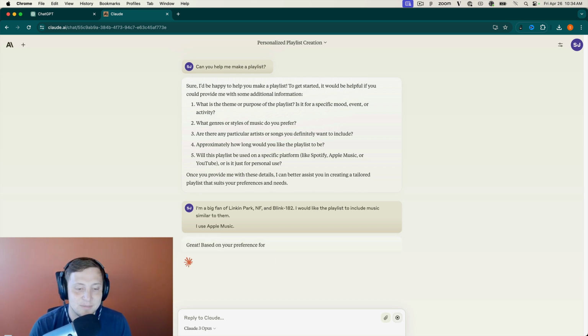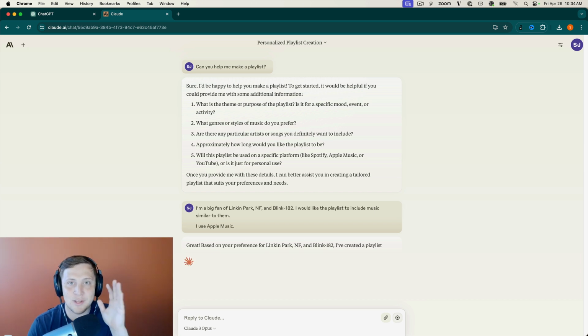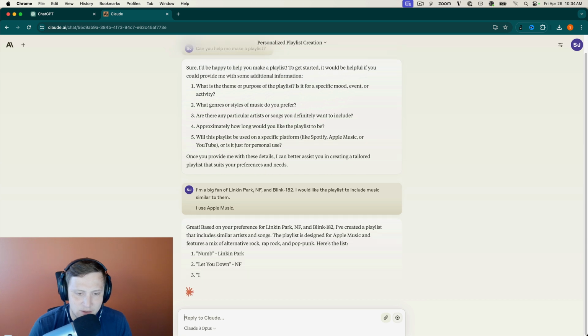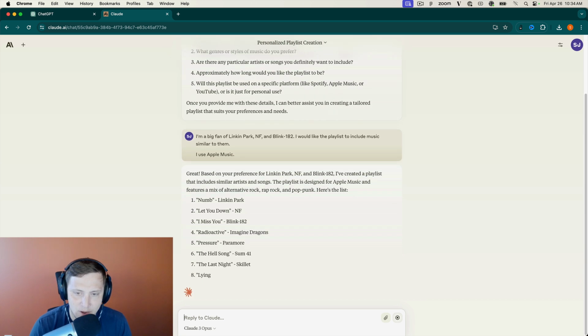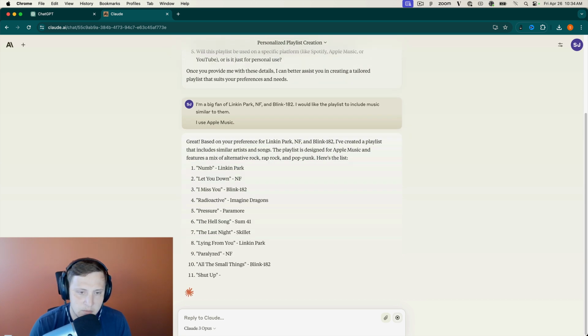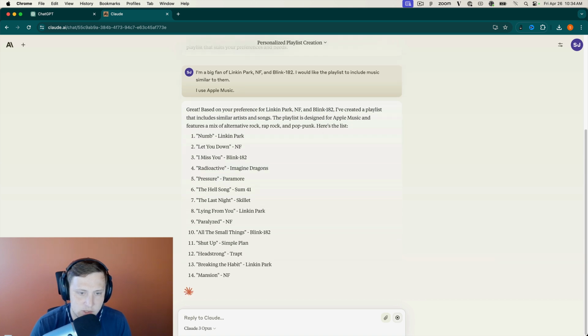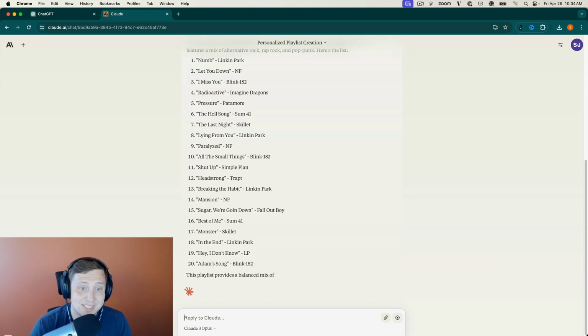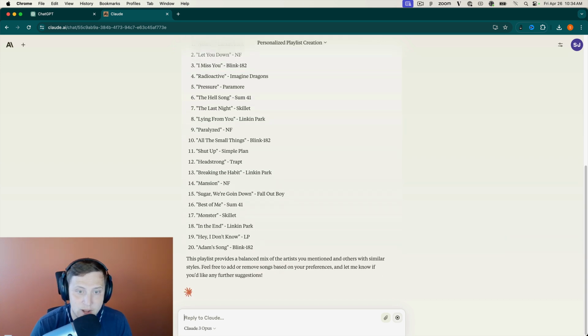Loading up. I don't know if the little loading symbol for Claude reminds anyone else of Nickelodeon, but that's what it reminds me of. All right, let's see. So it features a mixture of alternative rock, rap rock, and pop punk. Okay. So we got Linkin Park, NF, Blink 182, Imagine Dragons, Paramore, Sum 41, Skillet, another Linkin Park, another NF, another Blink 182, Simple Plan, Trapped. Okay. This is a pretty good playlist. This one might be a little bit better than the ChatGPT playlist.